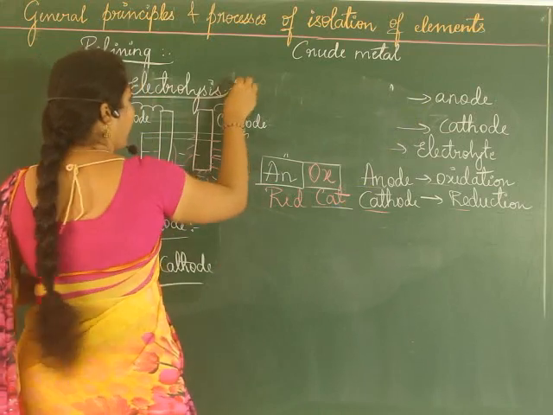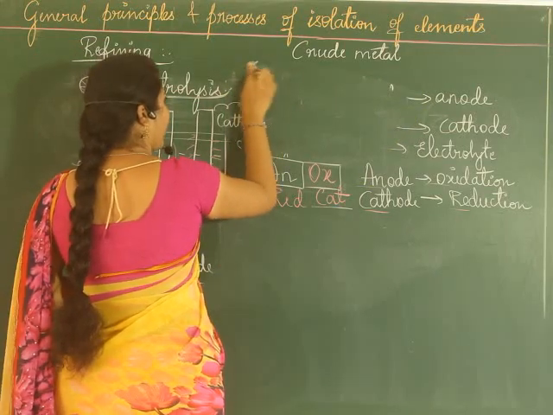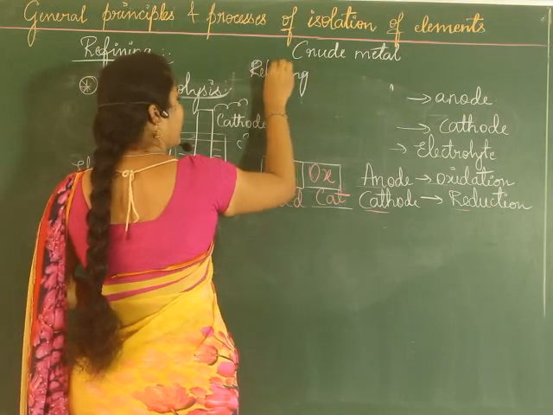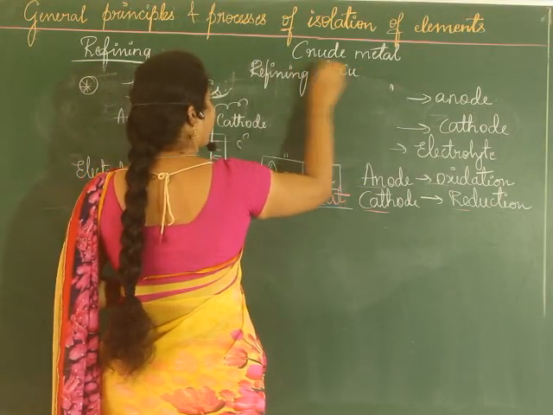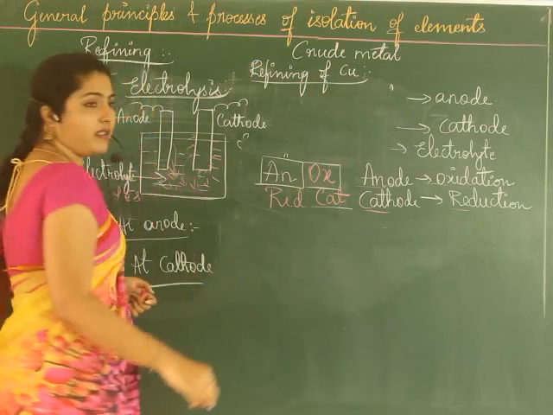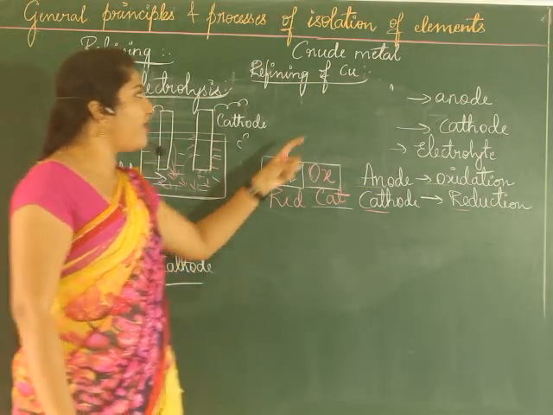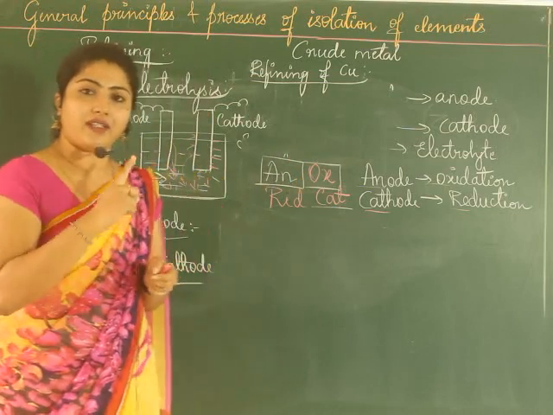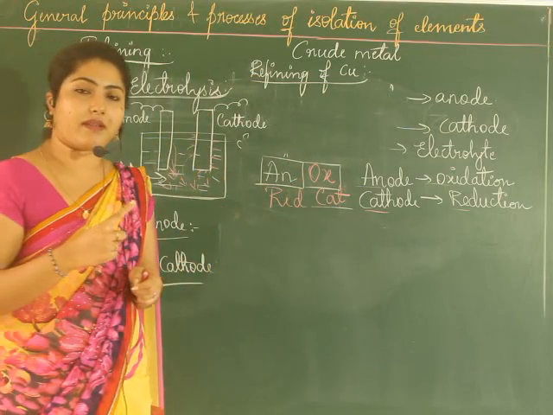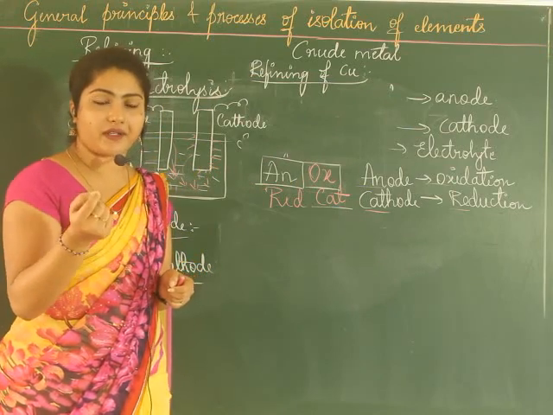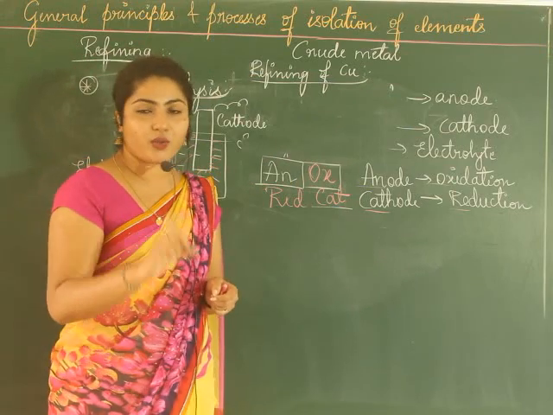Okay, we'll see refining of copper. By which method? Refining of copper by the electrolytic method or electrolysis. Refining of copper, you have studied in the previous isolation method. Which form of copper do you get? You get blister copper, isn't it? Blister copper is now the crude metal.